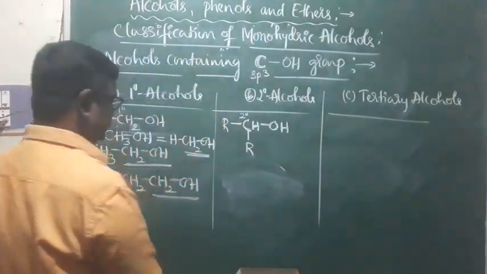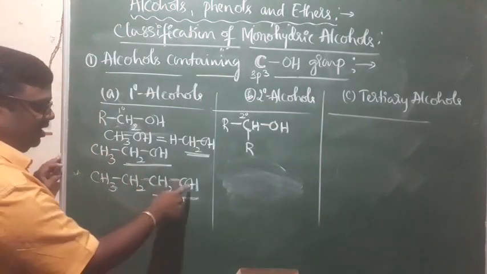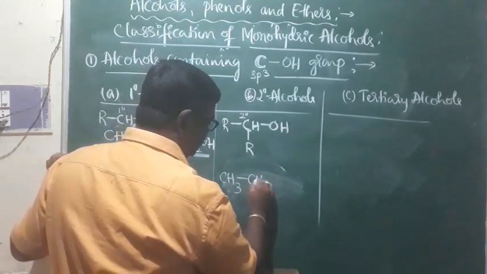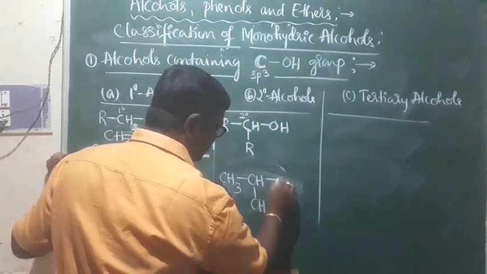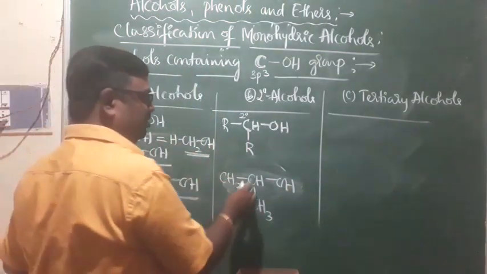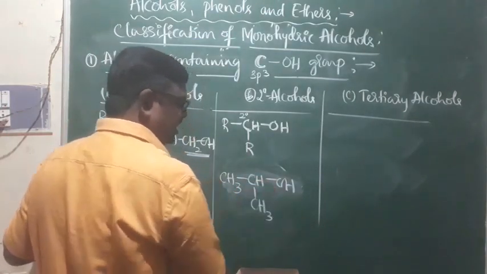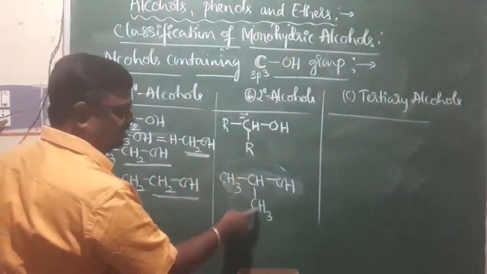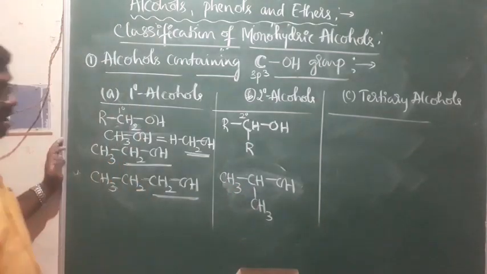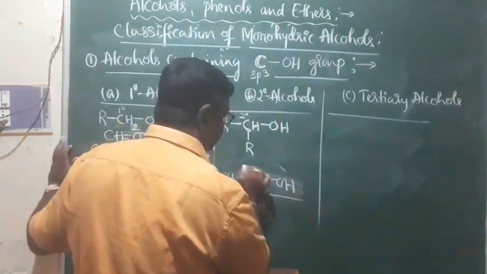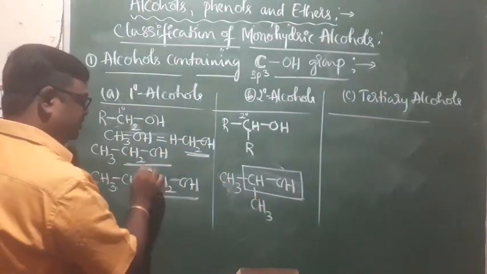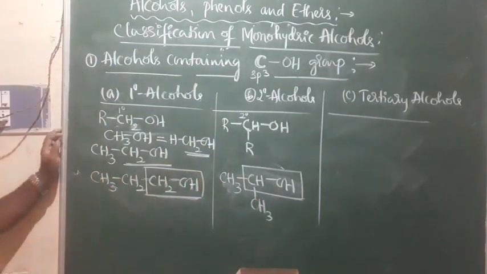For example, look at this. Here it is primary alcohol, where the OH group is attached to the primary carbon. Its isomer, look at this: CH3CHCH3 with OH. This is propyl alcohol, and this is isopropyl alcohol, where the OH group is attached to the secondary carbon. Why is it secondary carbon? Your carbon is directly attached to two other carbon atoms. Therefore, it is secondary alcohol, and you can identify secondary alcohols by observing this particular group, CHOH. Primary alcohols will be identified by using CH2OH.